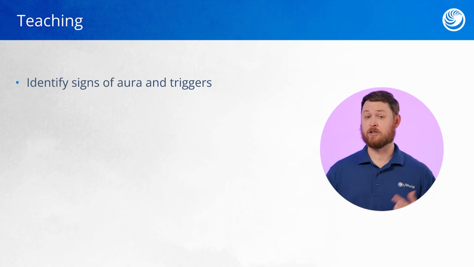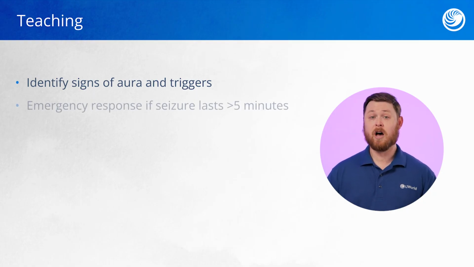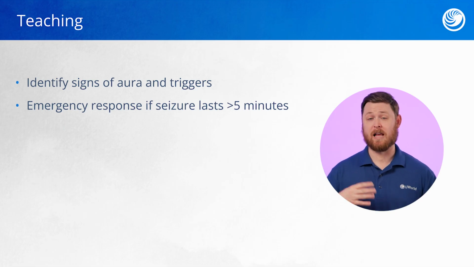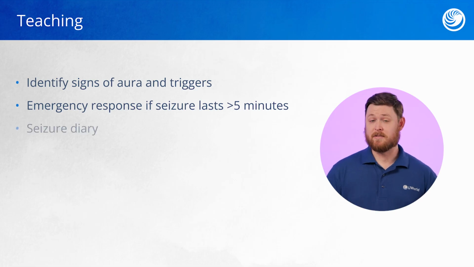Outside of a clinical setting, it's important to teach clients about preventing seizures, as well as what to do if a seizure should occur at home. This includes identifying those signs or triggers that can lead to seizure activity, alerting emergency response when a seizure lasts for more than 5 minutes. Keeping a seizure diary can not only help the client identify the auras and triggers, but also can help identify the frequency of seizures, which is helpful to report back to the healthcare provider.